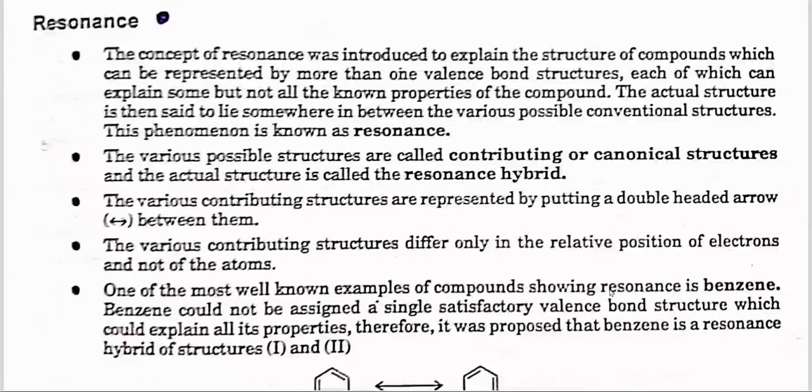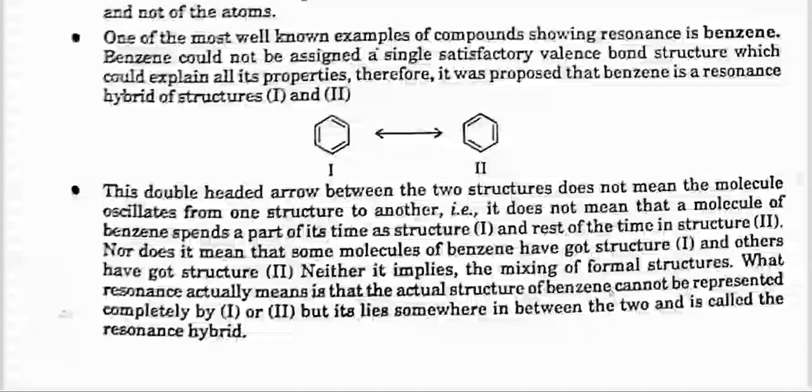One of the most well-known examples of a compound showing resonance is benzene. Benzene could not be assigned a single satisfactory valence bond structure which could explain all its properties. Therefore, it was proposed that benzene is a resonance hybrid of structures 1 and 2. Here are the structures 1 and 2.